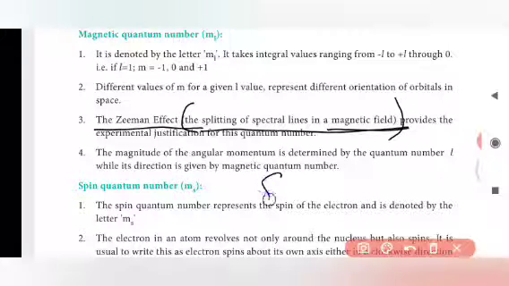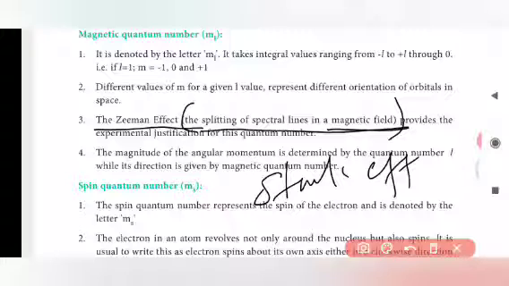For the Stark effect, it is the splitting of spectral lines in an electric field. If the splitting occurs in an electric field, it is called the Stark effect. This provides the experimental explanation for this quantum number. The magnitude of the angular momentum is determined by the quantum number L, while its direction is given by the magnetic quantum number.